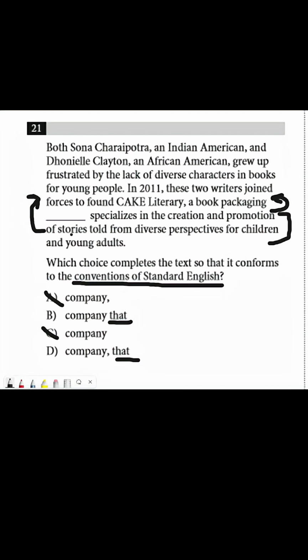We're not describing book packaging companies as a whole. And for that reason, we do not choose answer choice D, because answer choice D is non-restrictive, right? That means it applies to all book packaging companies in general, which we know, if you actually read this descriptive text or dependent clause, that it is not.